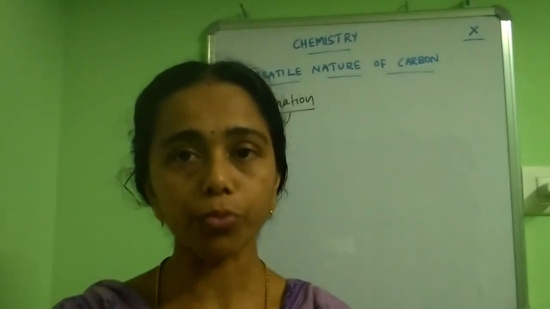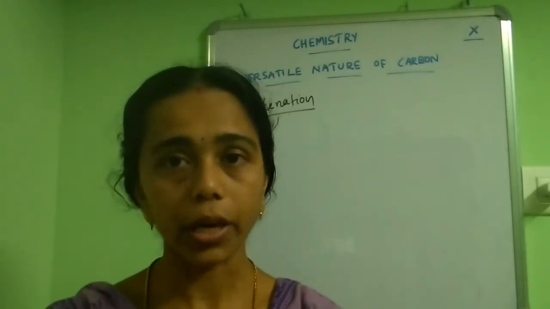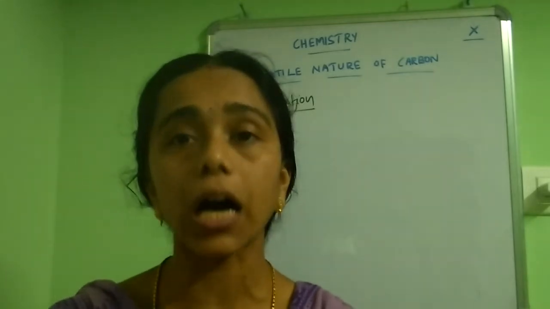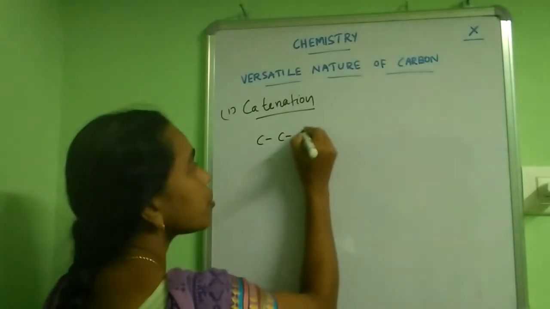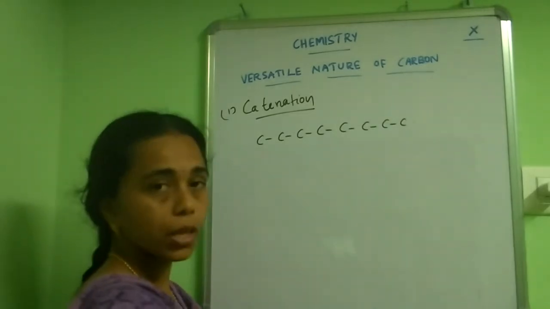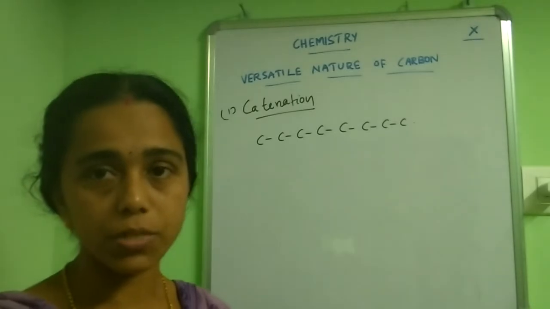This long chain can extend up to about 60 carbon atoms.